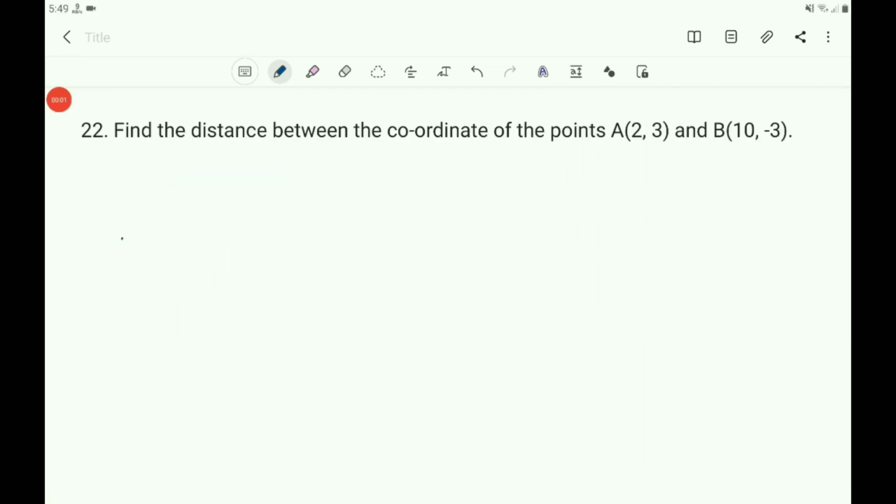Now you take the 22nd question. Find the distance between the points A (2, 3) and B (10, minus 3). You take the solution here. The points are A (2, 3) and B (10, minus 3).